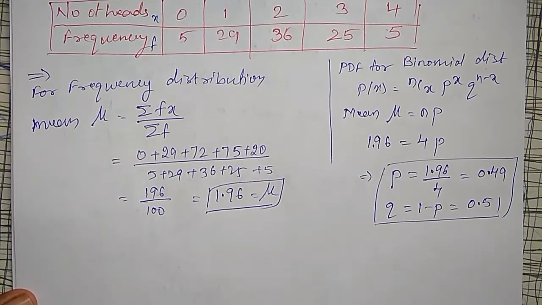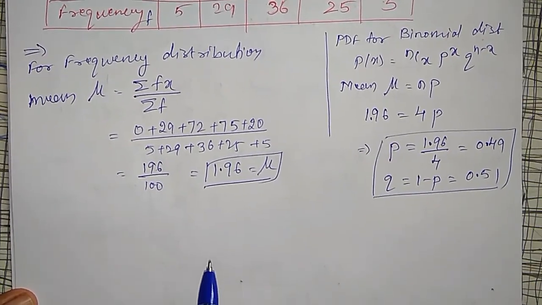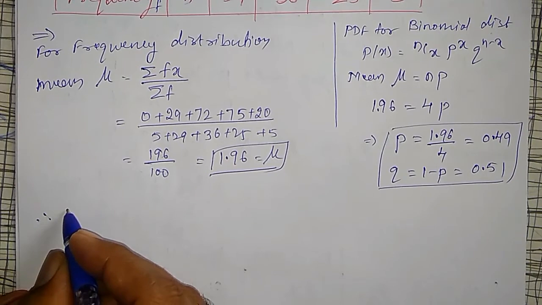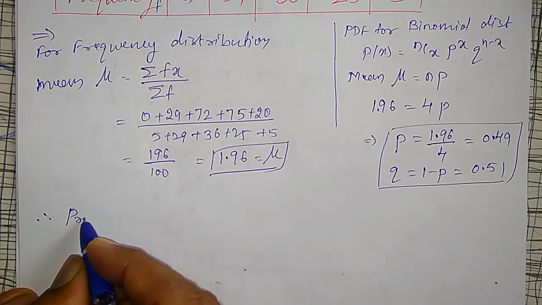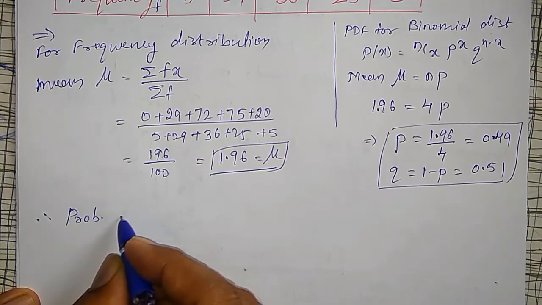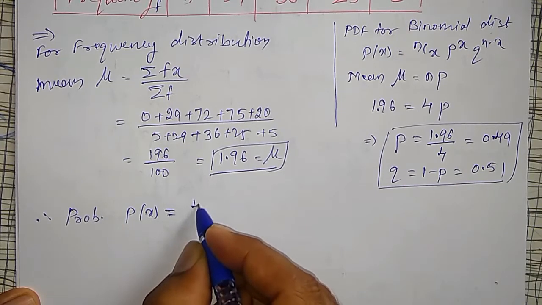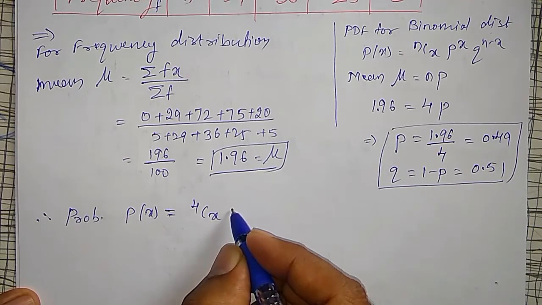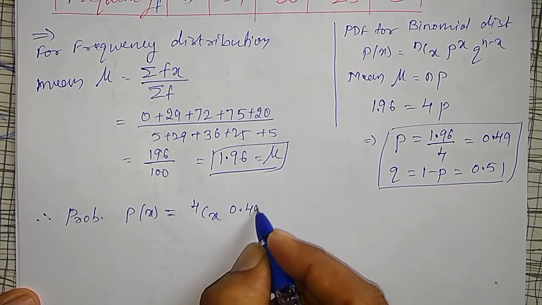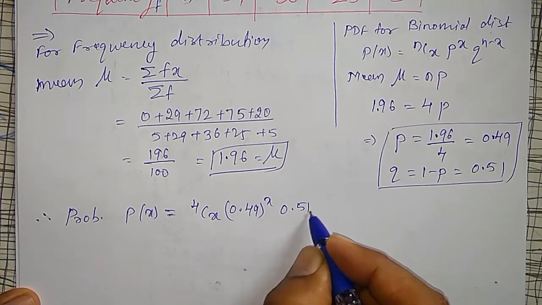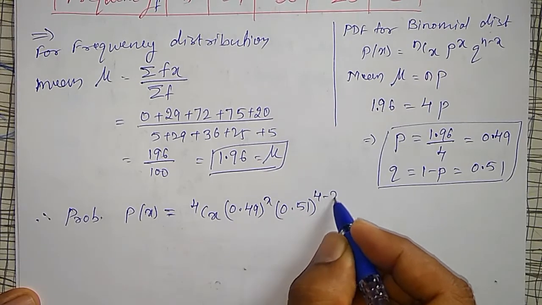Then for the binomial distribution, the probability P of x is equal to nCx, 4Cx, P value 0.49 raised to x, Q is 0.51 raised to 4 minus x.